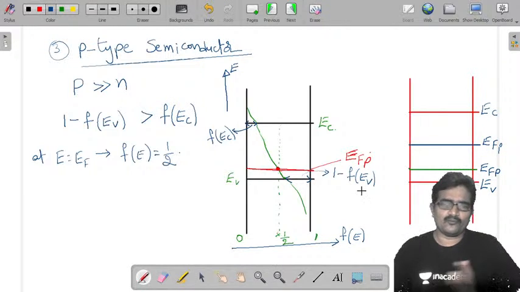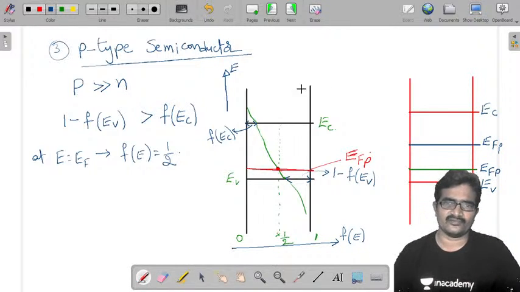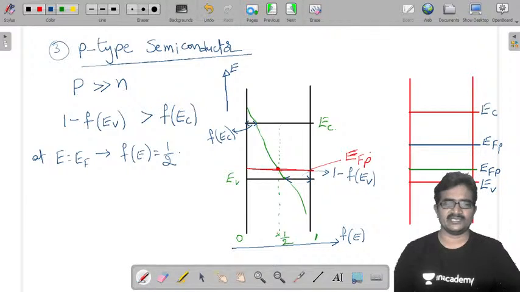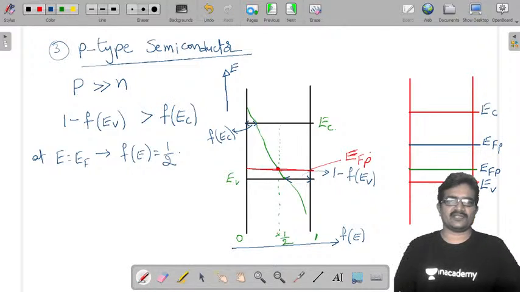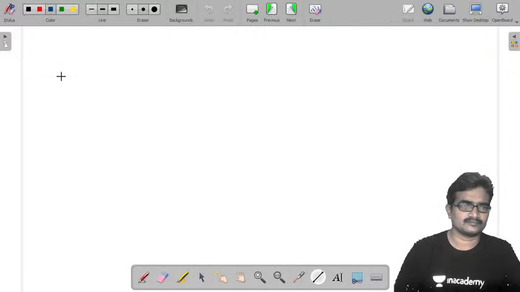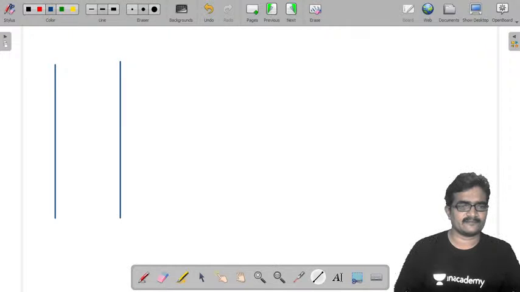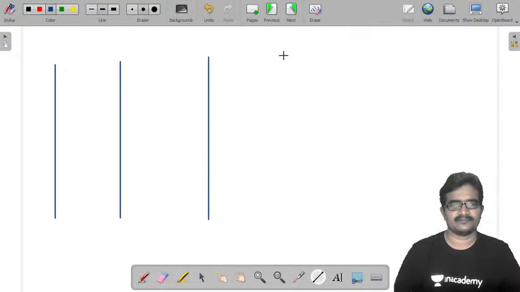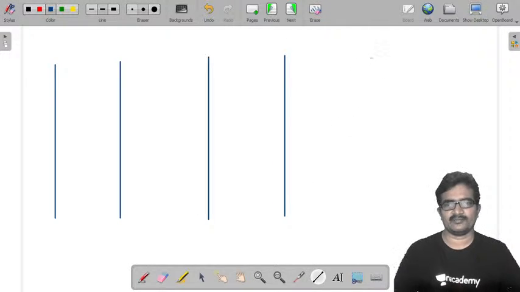Now from the knowledge of all this, we are going to write all the energy band diagrams at one point. Please take a note. This is very important. This is for intrinsic semiconductor, and this is for n-type semiconductor, and this is for p-type semiconductor.